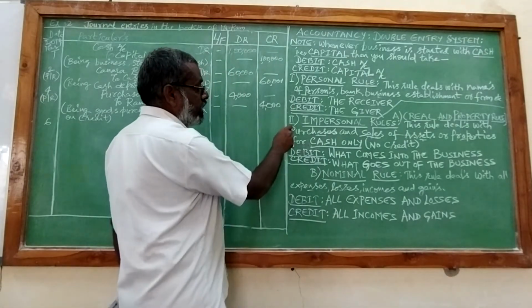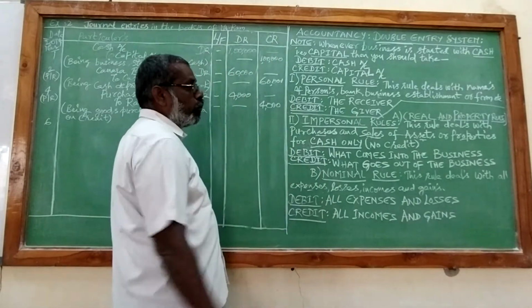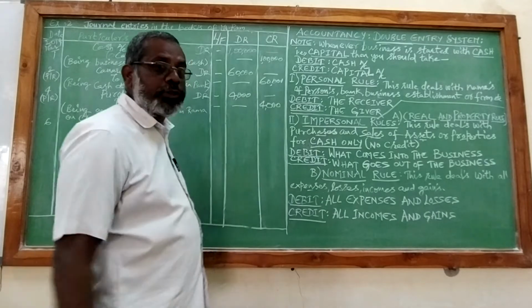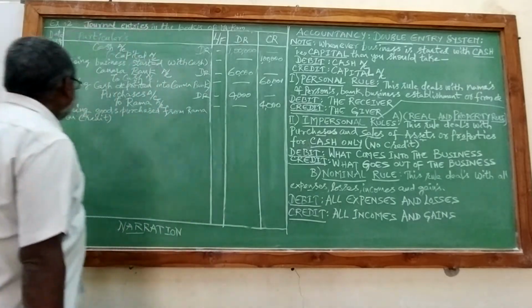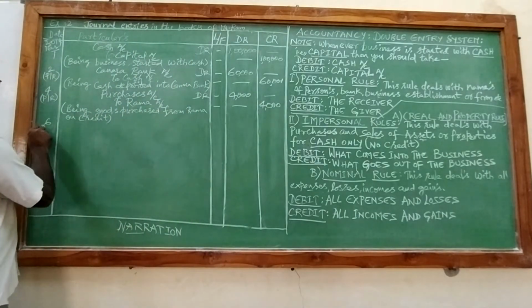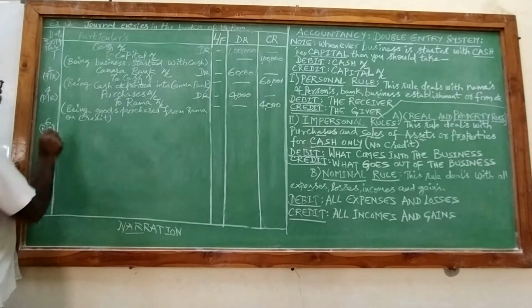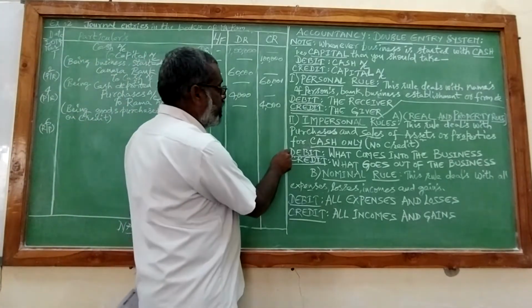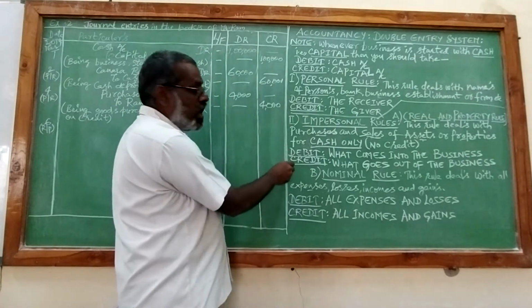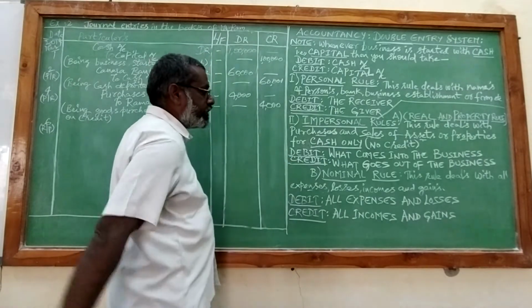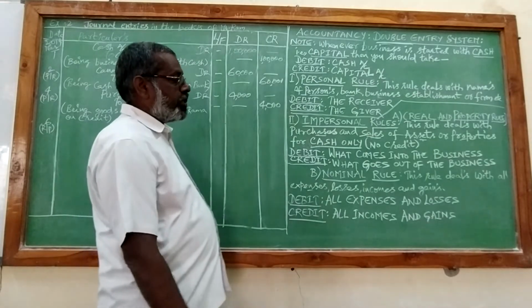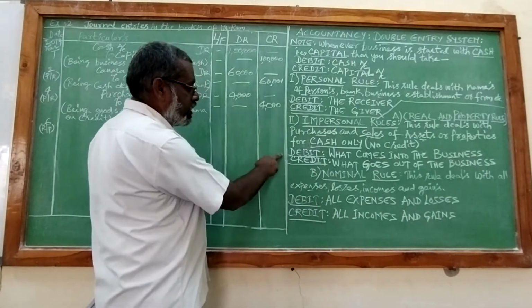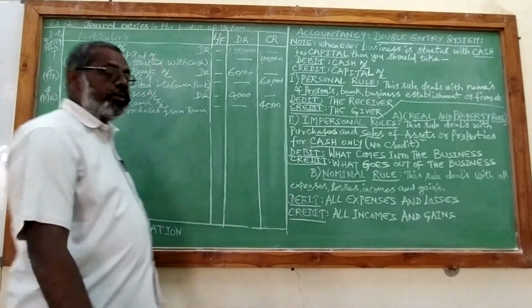That means this comes under the real and property rule under impersonal rules. The formula is debit what comes into the business, credit what goes out of the business. So when you purchase a computer, what is coming into the business? Computer is coming into the business.